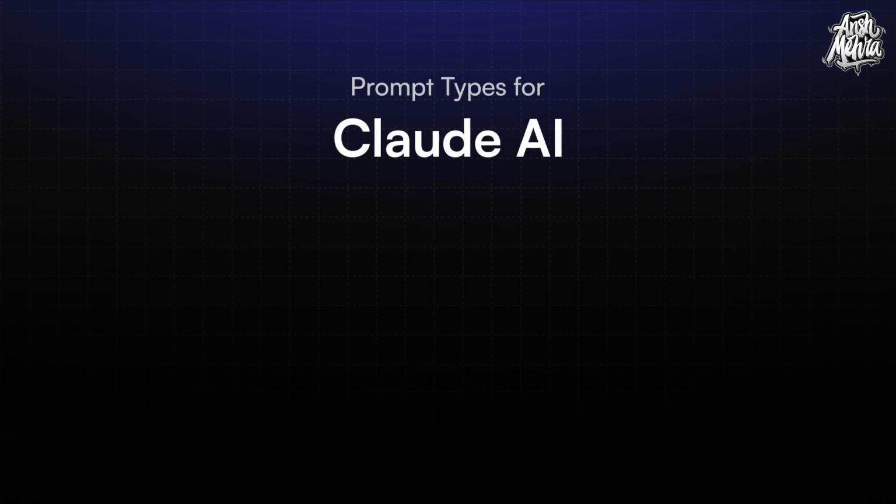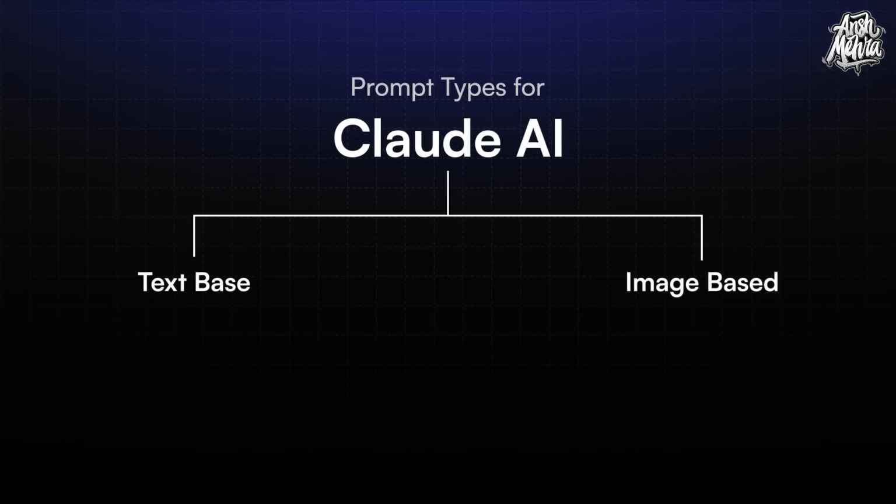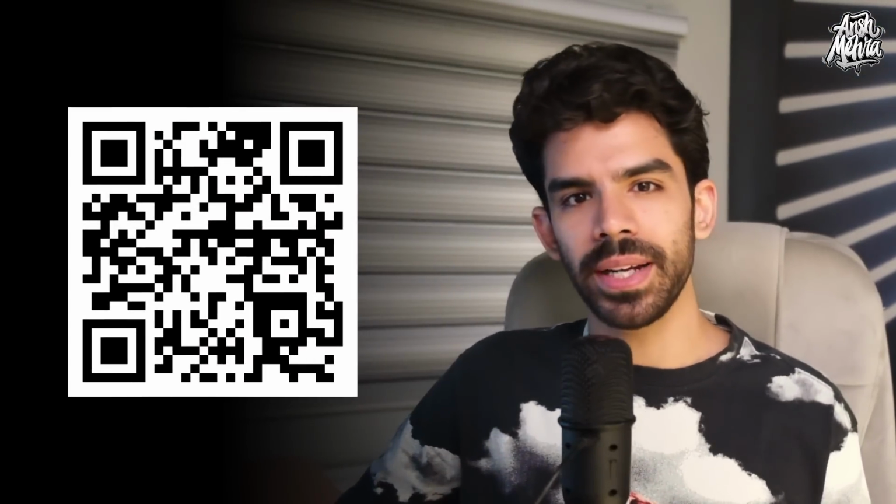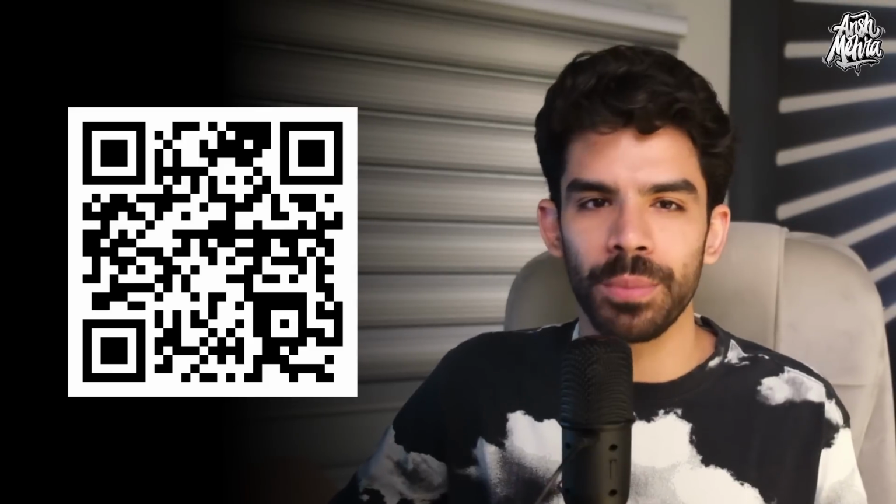Now let's understand what all we can do using Claude. I've done so much theory, it's time that we actually get into the tool. I will categorize the use cases into 2 categories: text-based and image-based. And within text-based, I will cover summarization, writing and editing, and discussions. And there are many more use cases. This QR code right here will open up a page that will have all of these free links and documentations neatly organized. Let me show you one example for all of these 3 use cases.